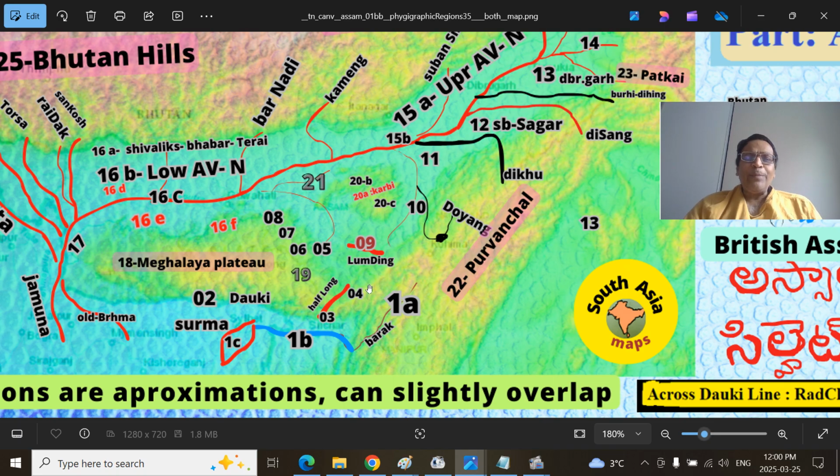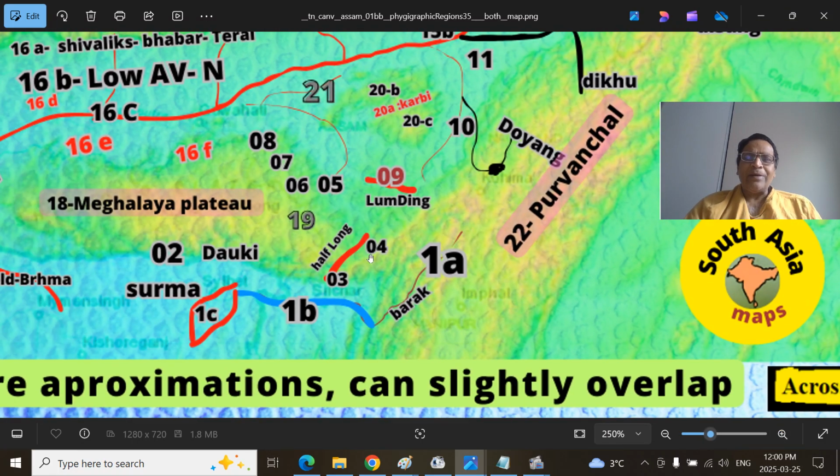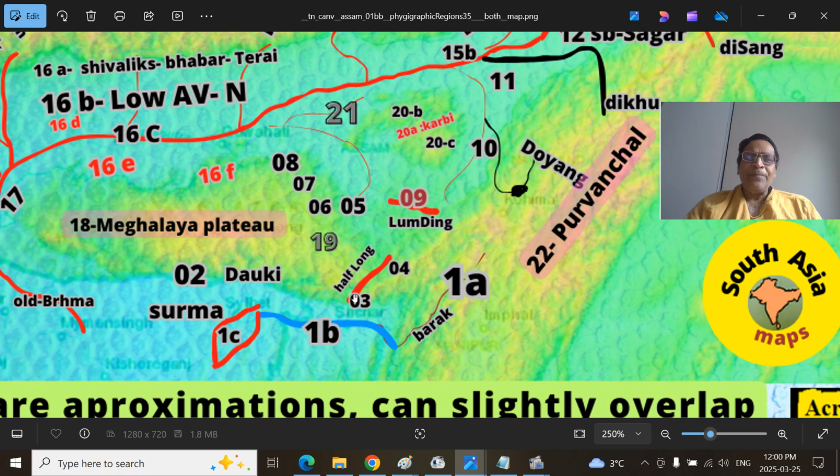See, if you miss it, if the resolution is not that high, you need not worry. We'll look at it. So this is the broader picture now, so that I am putting in one place. So this is the gorge. We can say Haflong Gorge. That is the major urban center there. That's Jatinga, where the bird suicide and important tourist place and all those are. And this is the Barail range.